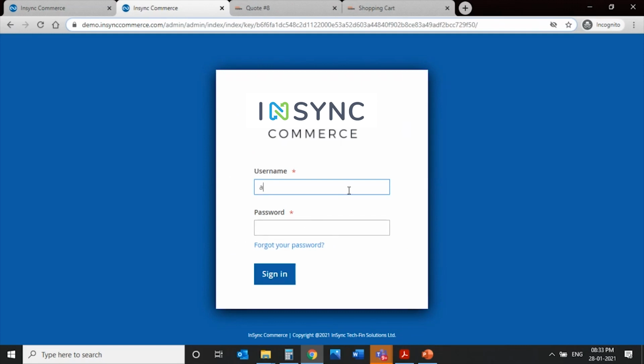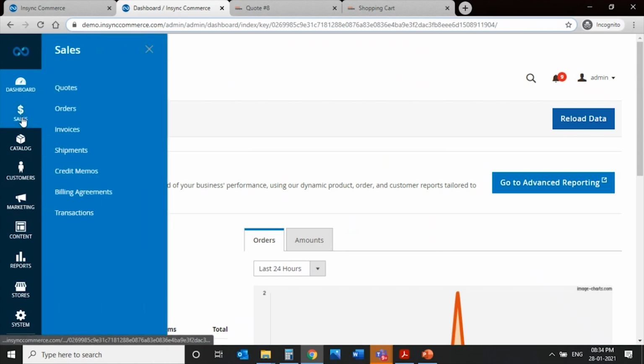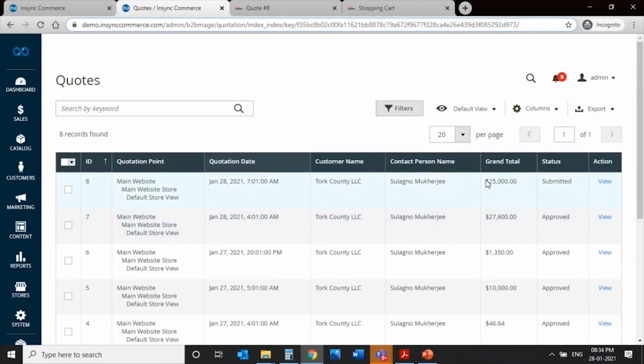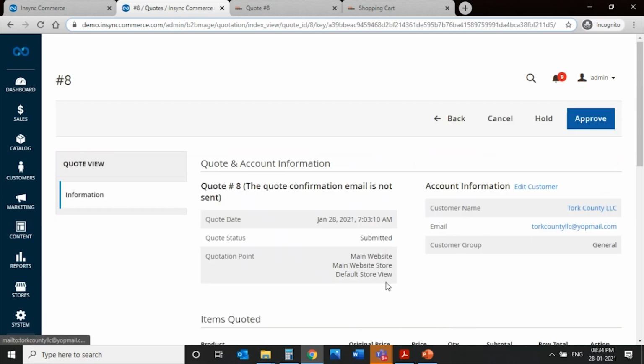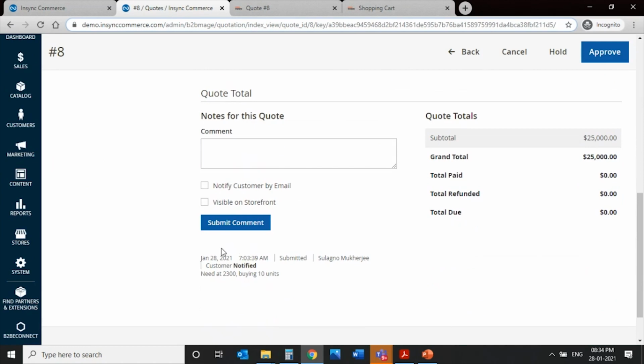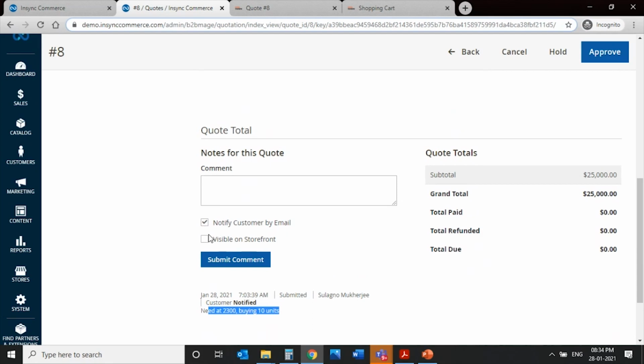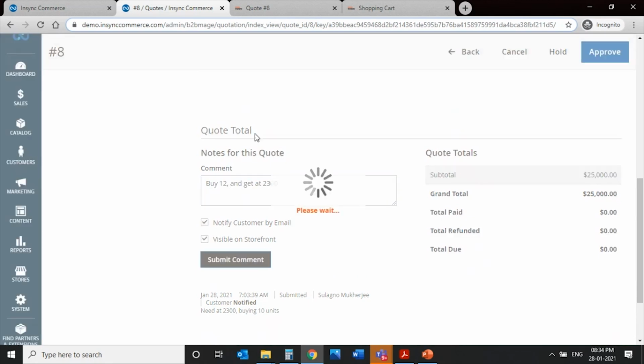So now from the back end, for example, I'll just quickly log in, and I would go to the quote section and find the most recent quote that has been created. I was placing an order or creating a quote on behalf of the Stock County LLC organization. So this is the quote. So I'll view this and I get the message from the customer, and I could say that buy 12 and get at 2300. So I can submit this comment.